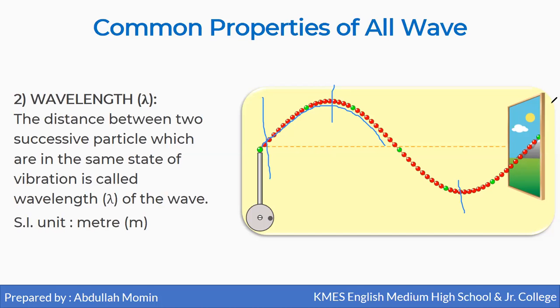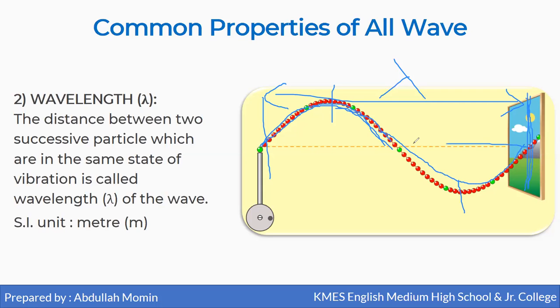So for one wave, the length from this end to this end is called lambda, and it is nothing but the wavelength of the wave. This portion is called the crest and this portion is called the trough, and the distance between this crest and trough is called the wavelength of this wave.